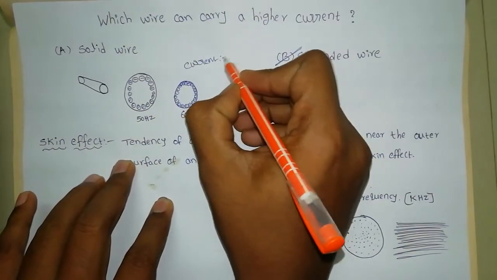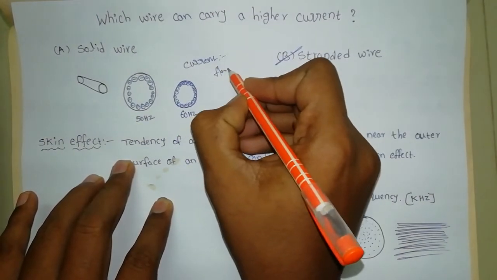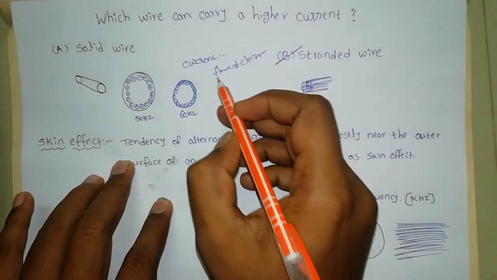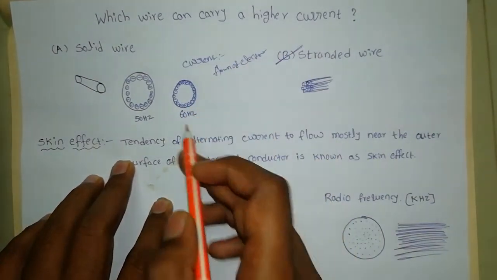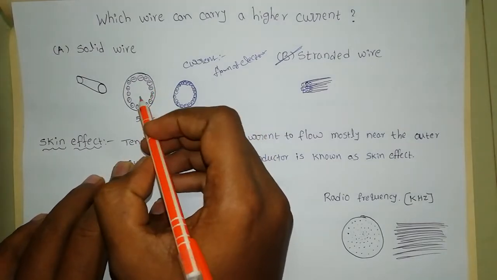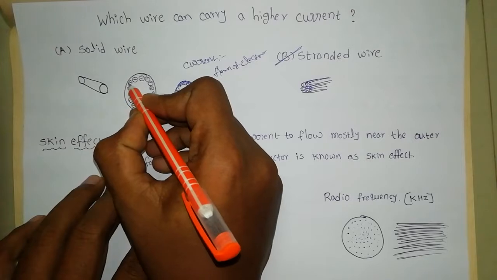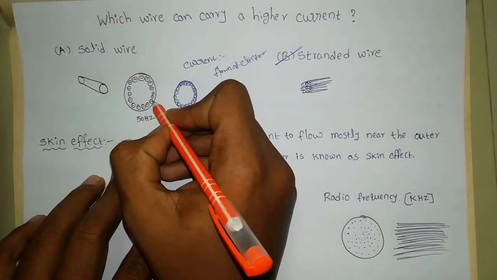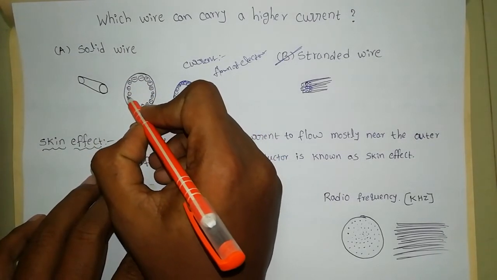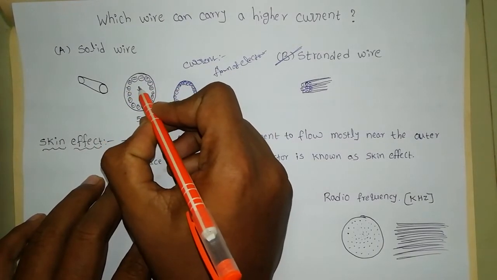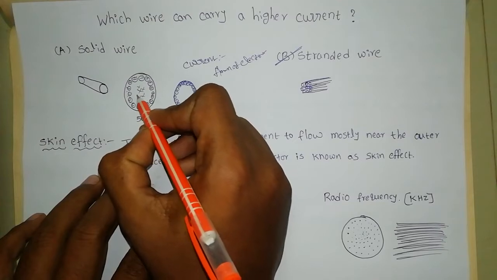flow of electrons. Current means flow of electrons. The tendency of flow of electrons in the solid wire is like this. They will flow only in the outer surface area, only the outer surface area. Here it is full empty, nothing is there.